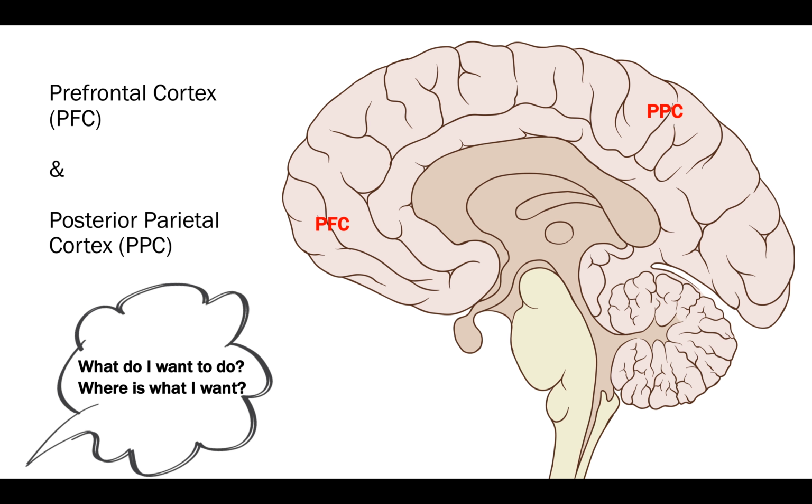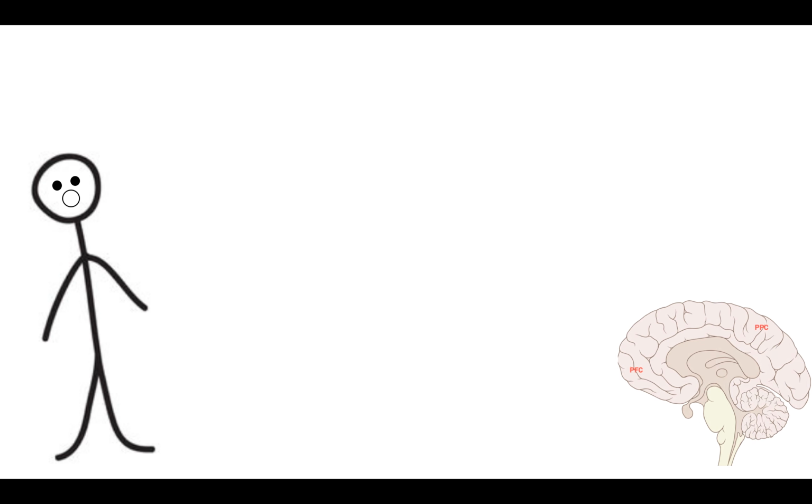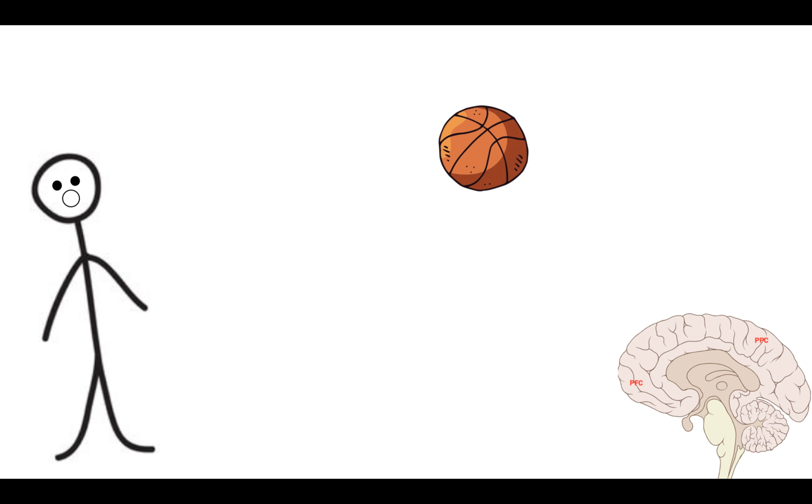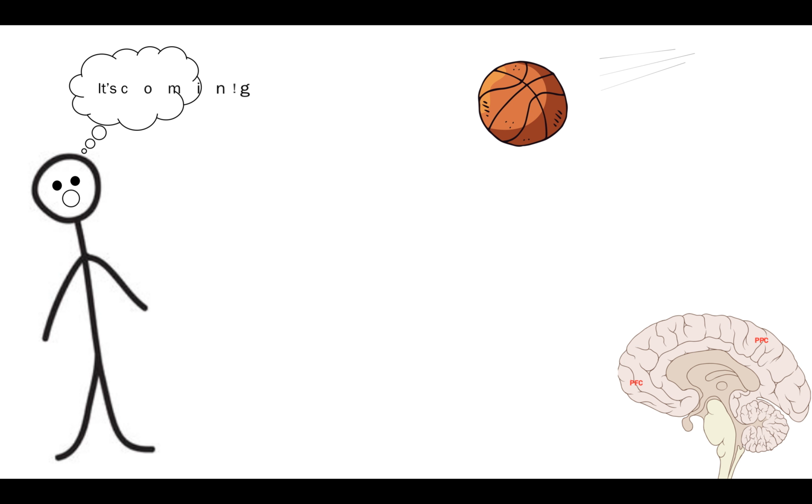Both the PFC and the PPC receive sensory information and project to the secondary motor area. So think of this as your internal monologue, making you aware of a ball that's coming towards you and its corresponding position in space.